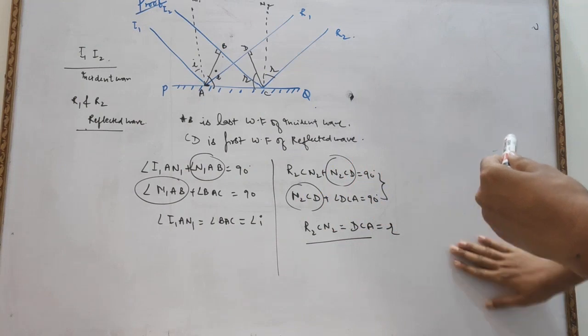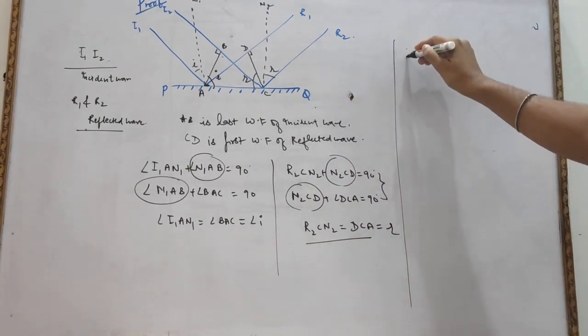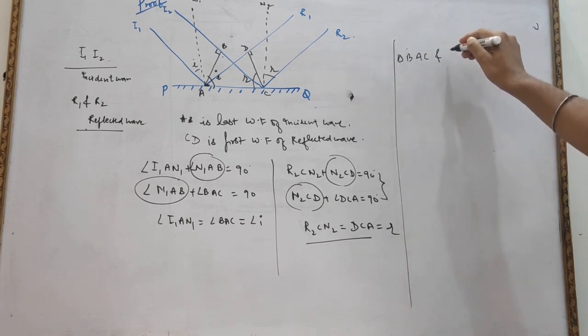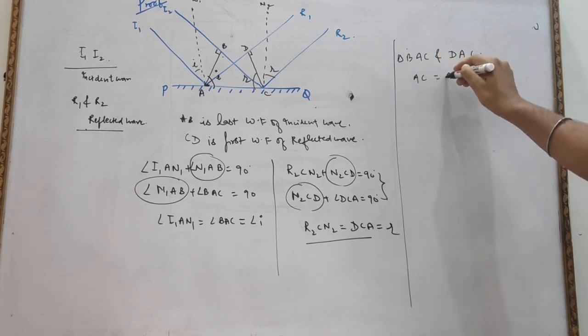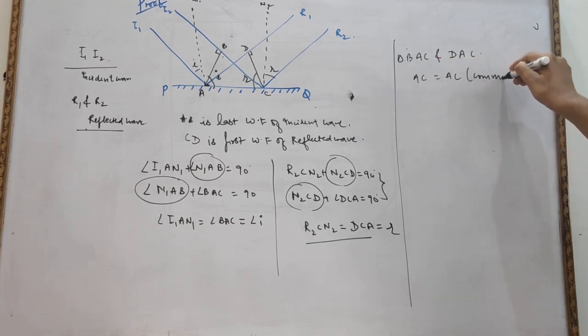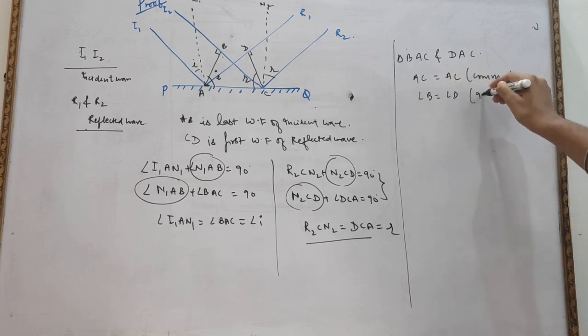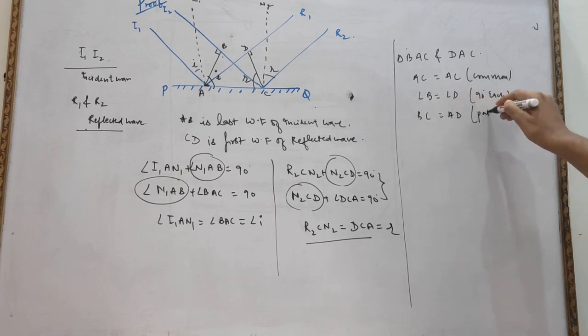If we take two triangles, triangle BAC and triangle DAC, we know very well AC equals AC, common in both. Angle B equals angle D, 90 degrees each, and BC equals AD, path equal.